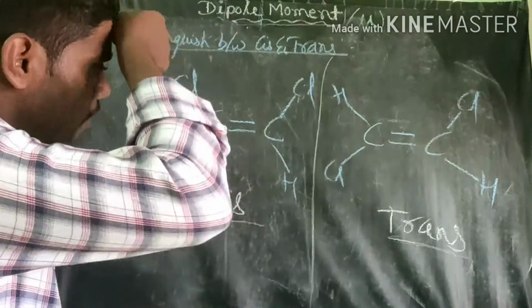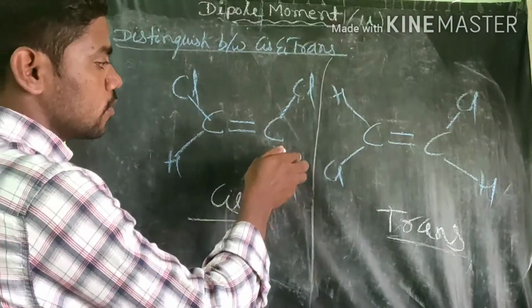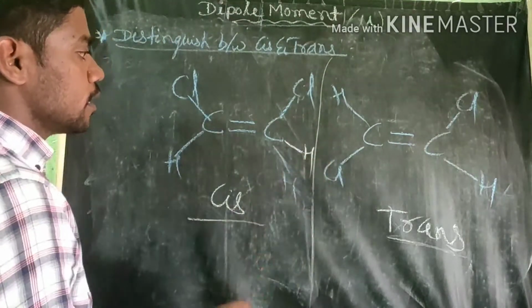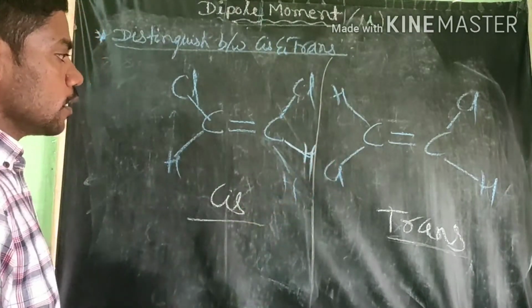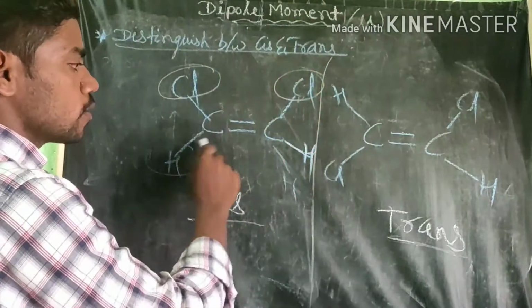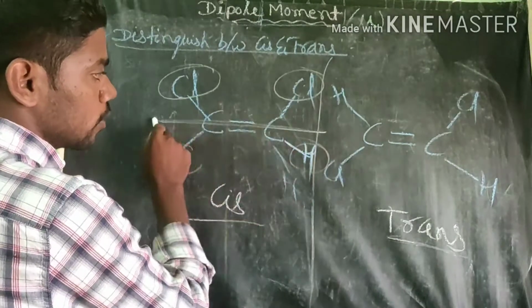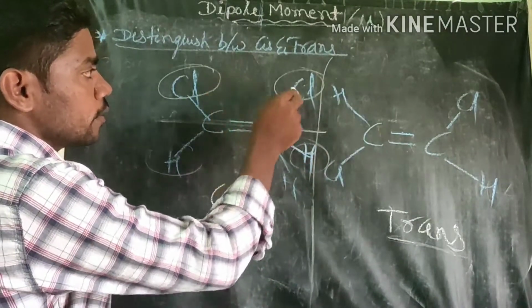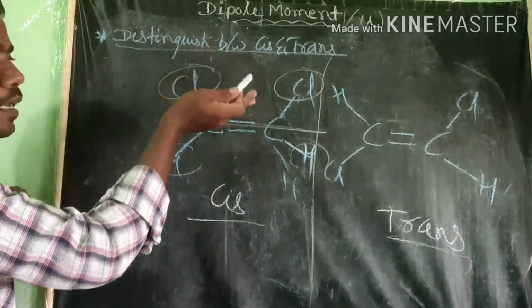What is meant by cis? If you don't know, I will define it here. What is meant by cis and trans isomers? You see here two chlorine atoms and two hydrogen atoms. The two chlorines are on the double bond. In this double bond, the chlorine atoms are on the same side, the upper side.